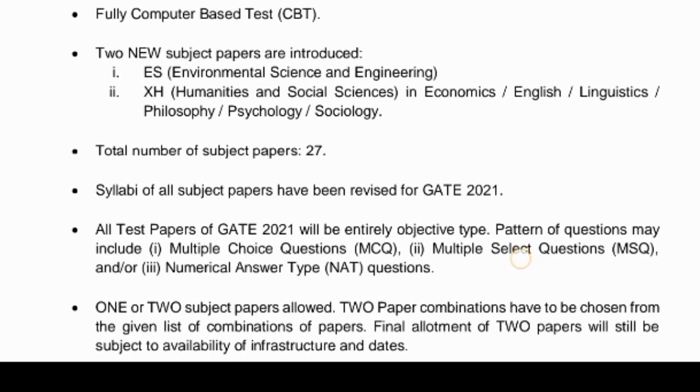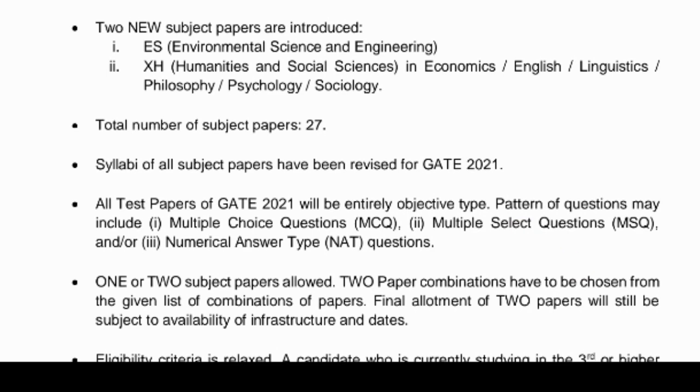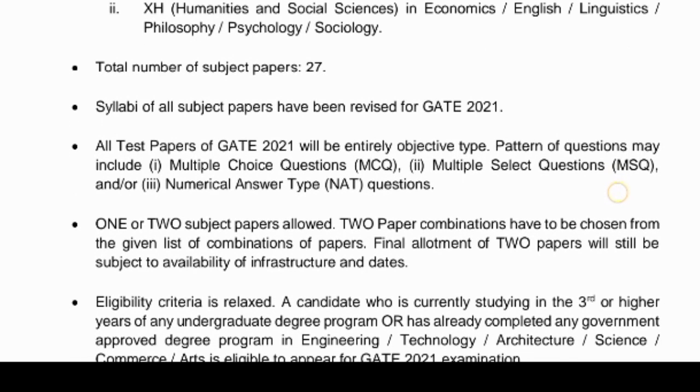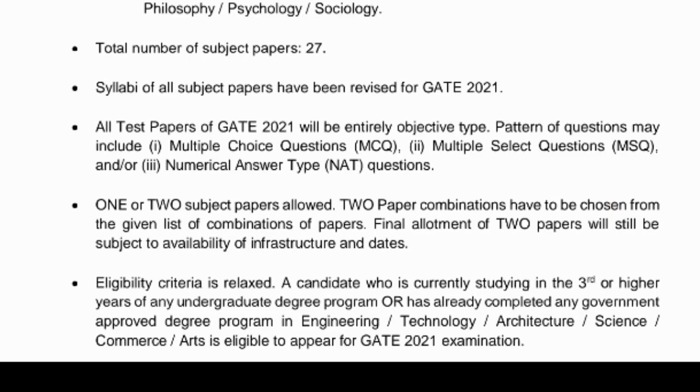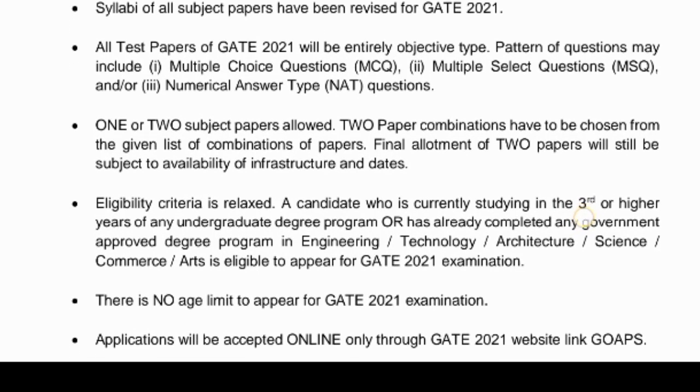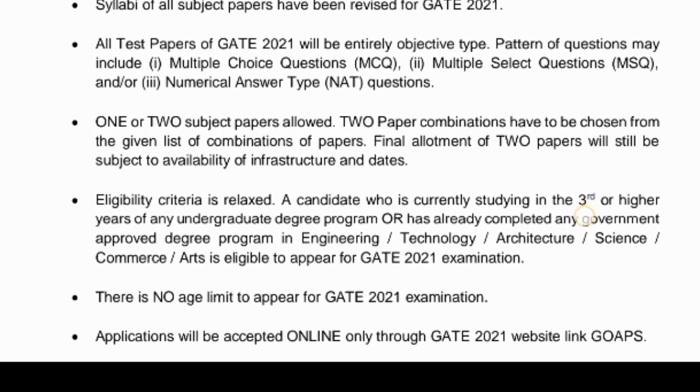This will be a CBT, a fully computer based test, and two new subjects have been added: environmental science and engineering, and humanities and social sciences, covering economics, English and so on. The total number of subject papers will be 27, two more than in past years. The syllabus for all subjects has been revised for GATE 2021. If you want to know about the subject papers or the detailed syllabus, I'll definitely upload it in my next videos. Previously I uploaded one syllabus copy for civil engineering students.